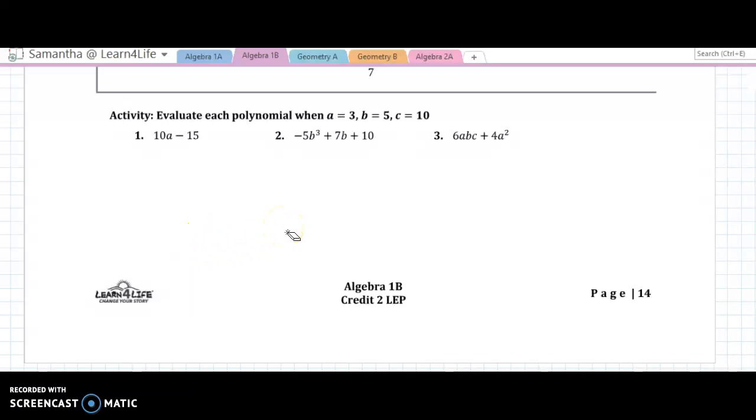And now we're going to go down here to page 14 and evaluate each polynomial. So evaluate each polynomial when a equals 3, b equals 5, and c equals 6. So we have the polynomial 10a minus 15, which means 10 times a minus 15, right? So here it's telling us that a is 3. So we're just going to do 10 times 3 minus 15.